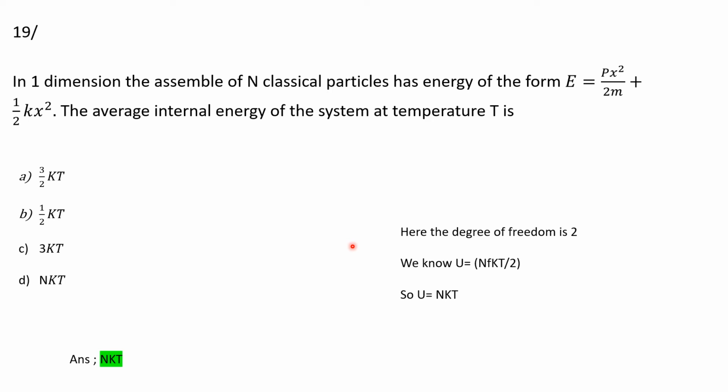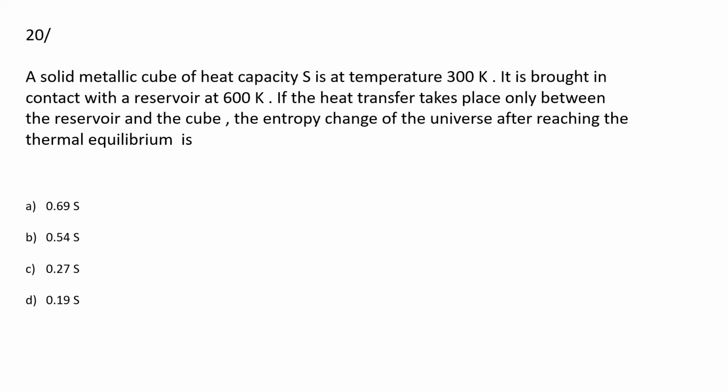We know that from the question we can find that the degree of freedom will be 2, and again we know that U is equal to nf kT by 2. So by putting the value of degree of freedom, that is f is equal to 2, we will find that U will be nkT. So the answer is nkT.